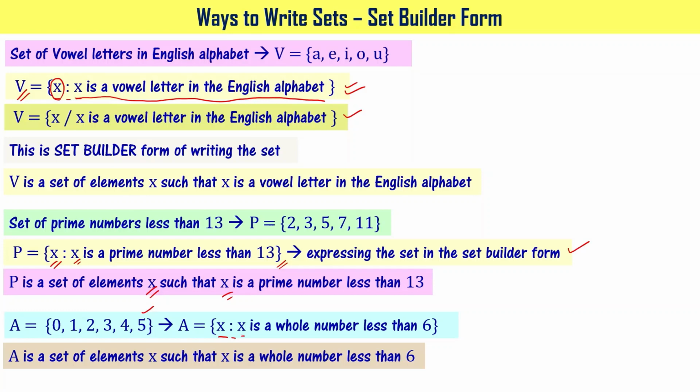You want to say that X is a whole number less than 6. That is what comes here. Whereas this particular X says that A is a set of elements X. Please note this. If you have any confusion, again, relook at this particular concept so that it will be more or less clear to you.